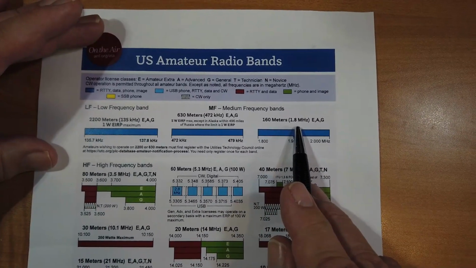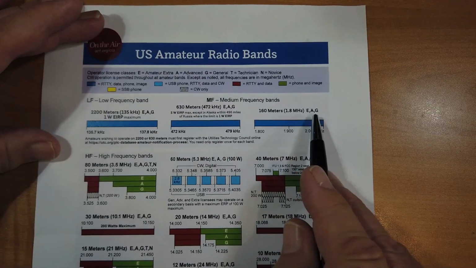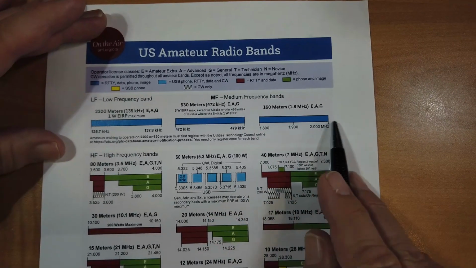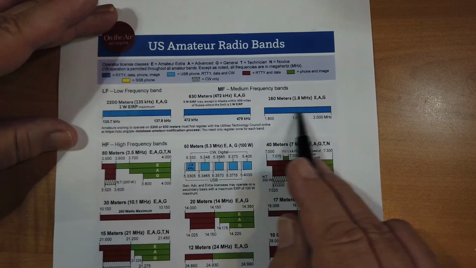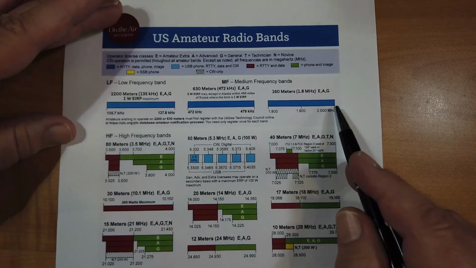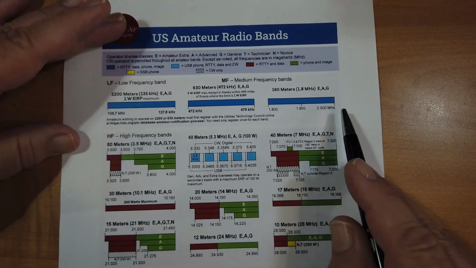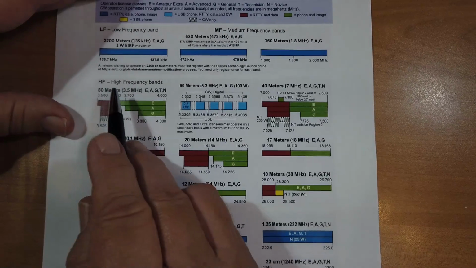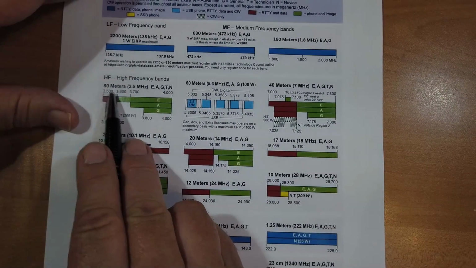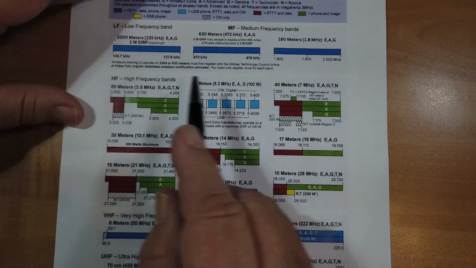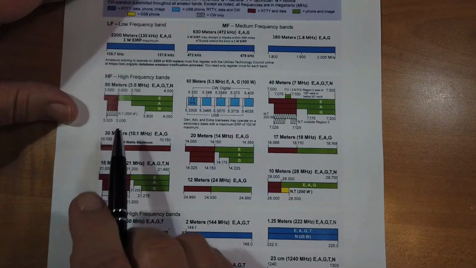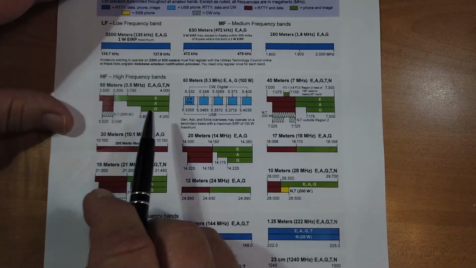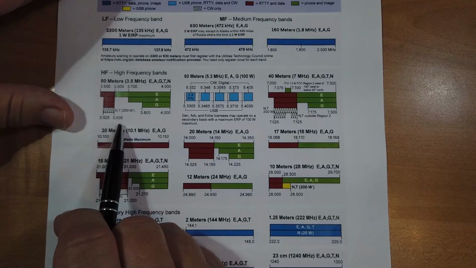160 meters, 1.8 megahertz, that's for extra, advanced, and general, 1.8 to 2.0. Now, this requires an antenna that's quite big, or else you're going to be severely compromised in your operating. These are the bands down here that are a lot more well known. On high frequency bands now we've got 80 meters, and it reads from 3.5 to 4 megahertz. And we see we have the little novice and tech section down here, and it goes from 3.25 to 3.6.